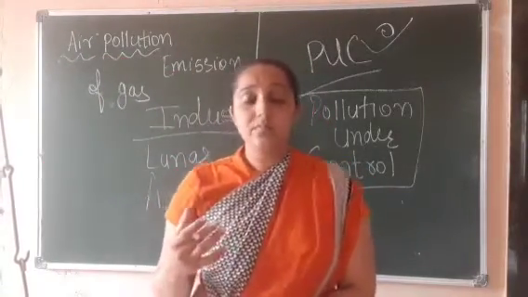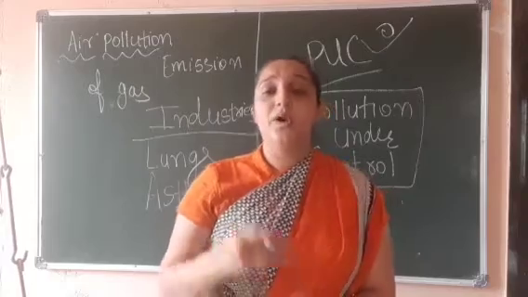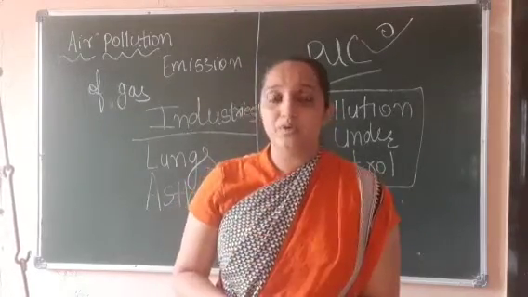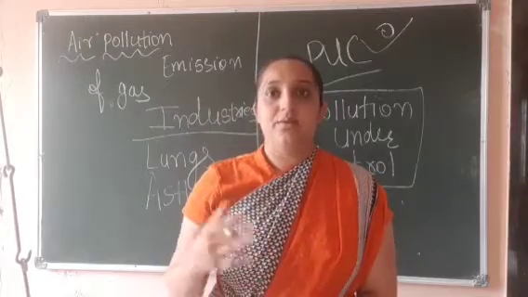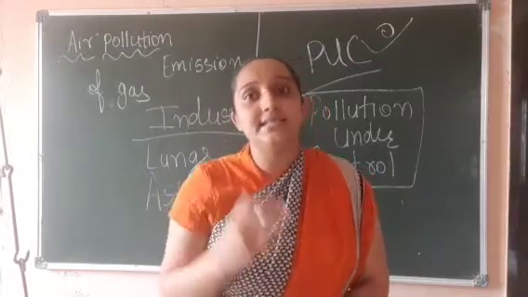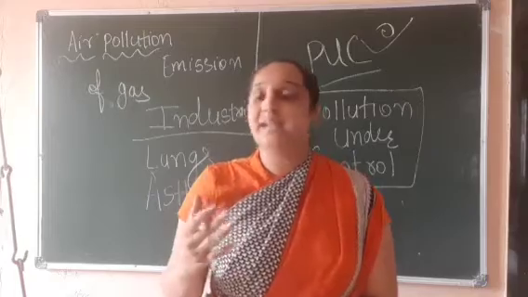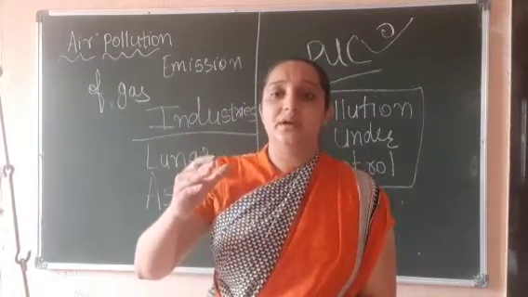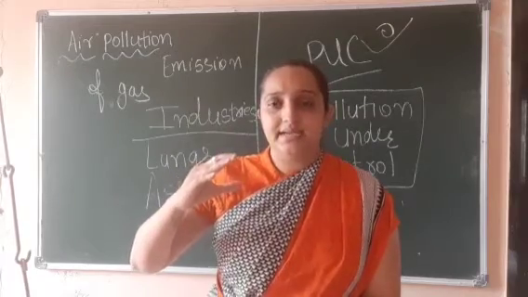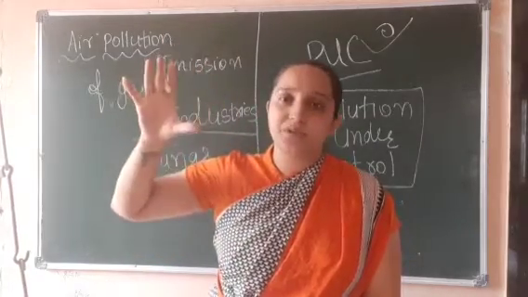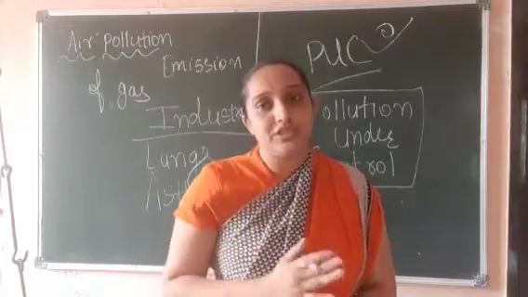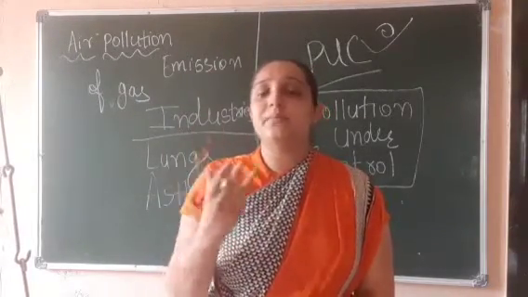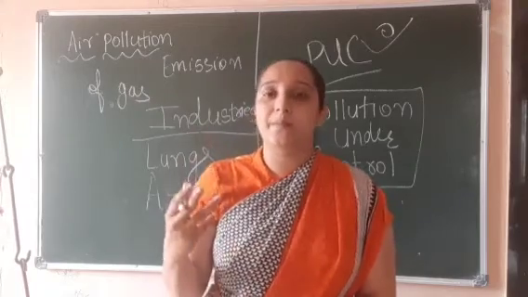And other than this, what can we do to stop air pollution? First, there should be a license for the industry. Nowadays it is there, right? But if the industry is emitting more and more pollution, then there should be a ban on such industries, right? So these are some measures that we can take for air pollution.